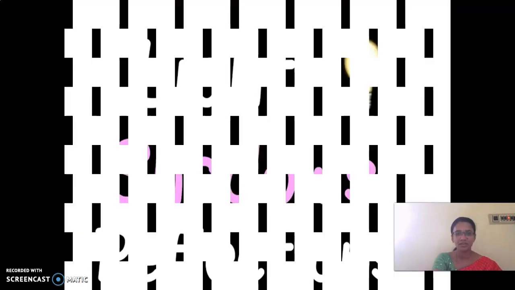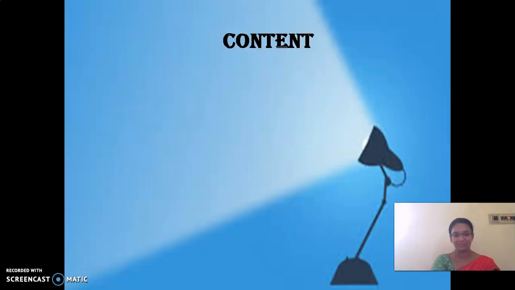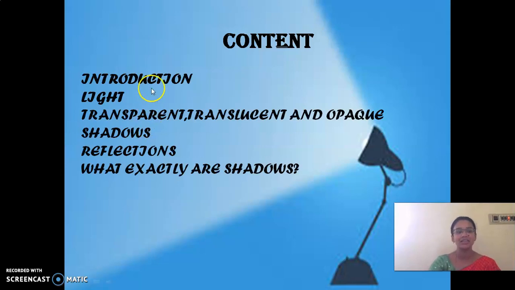So what is that lesson? Light, shadows and reflection. What are the contents? Introduction, light, transparent, translucent and opaque, shadows, reflections.